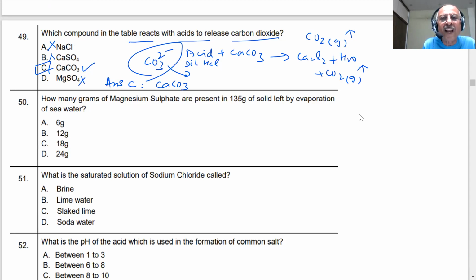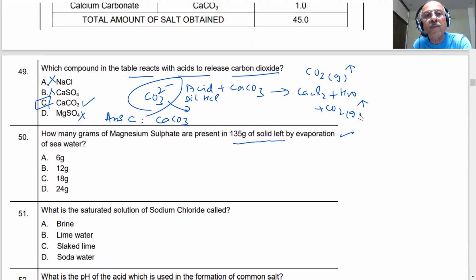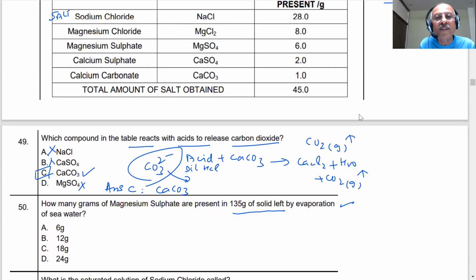Now the next question. How many grams of magnesium sulfate are present in 135 gram of the solid left by evaporation? Solid left by evaporation. Let us see the table, student, very carefully. The amount of salt which is obtained is how much? 45 gram. So 45 gram is left by evaporation, student. What we are saying is that 45 gram of salt, which is left after evaporation, student, 45 gram.